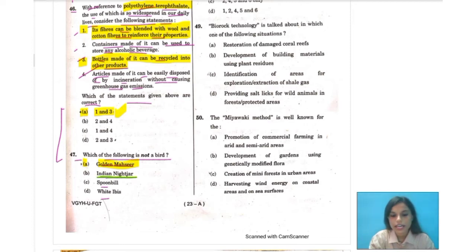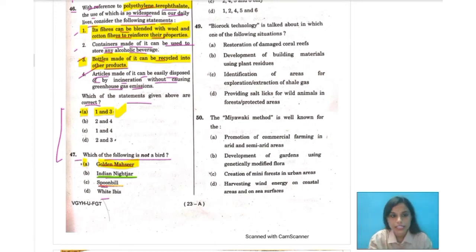Talking about the Indian nightjar, these are nocturnal birds with long pointed wings, as you can see, and short legs. Yeah, these are the main characteristics of the Indian nightjar. Now, what are spoonbills? Spoonbill is a unique aquatic bird with an odd-shaped flattened beak.